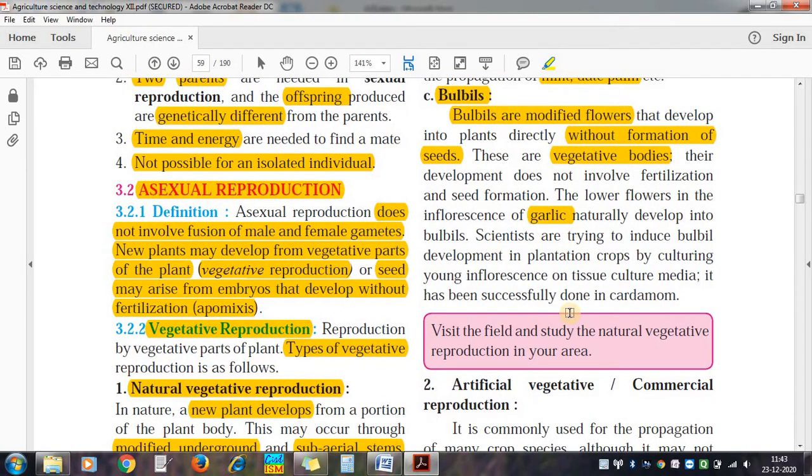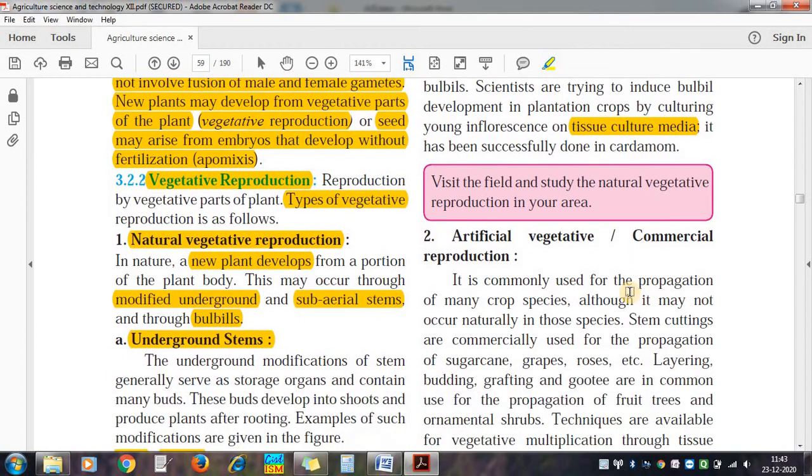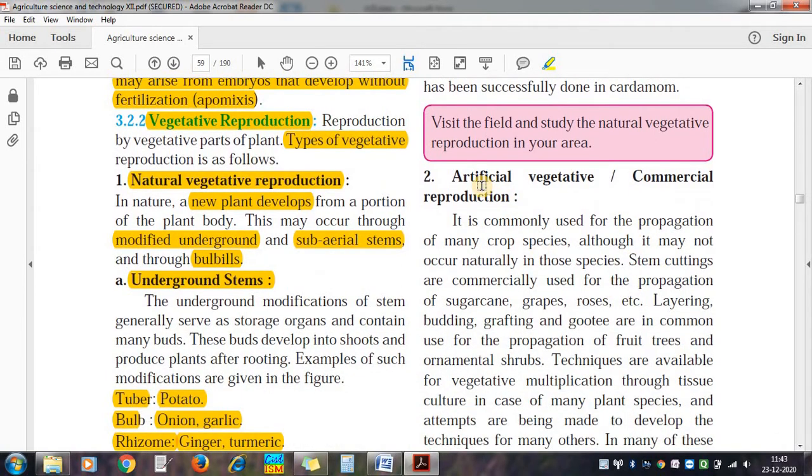Now scientists are trying to introduce new methods of reproduction by using these things. You can also use tissue culture, and there are other methods also. Now come to the second, that is, first it was natural vegetative reproduction. Now second, it is artificial vegetative reproduction. It is also called commercial reproduction.